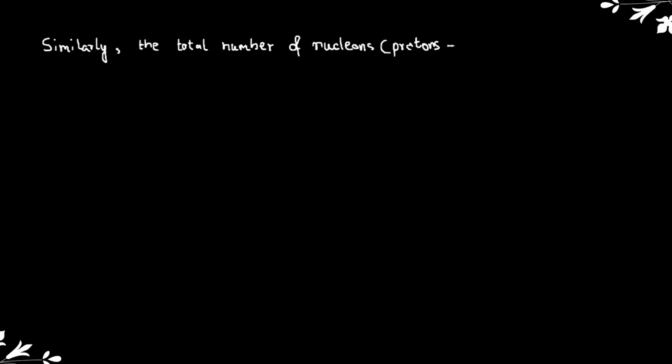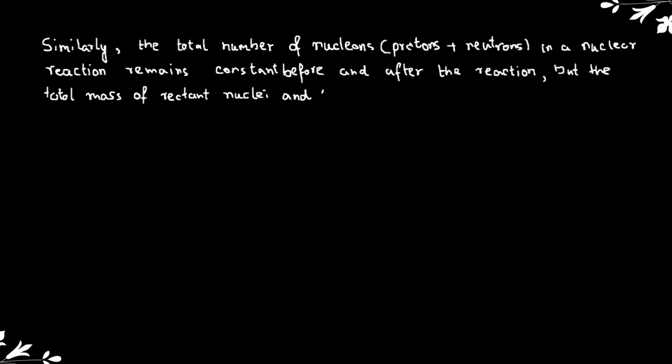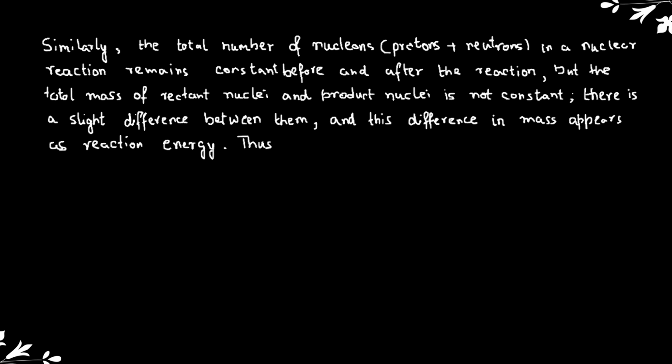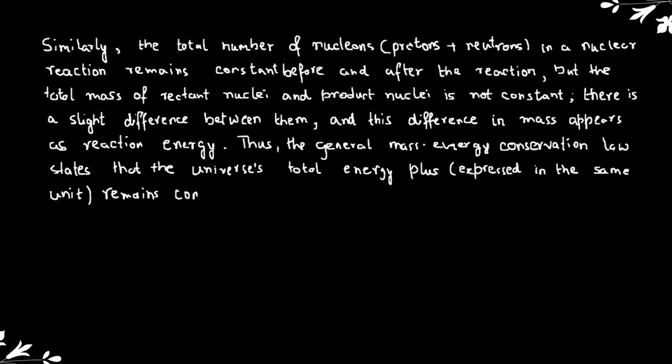Similarly, the total number of nucleons, protons and neutrons, in a nuclear reaction remains constant before and after the reaction, but the total mass of reactant nuclei and product nuclei is not constant. There is a slight difference between them, and this difference in mass appears as reaction energy. Thus, the general mass-energy conservation law states that the universe's total energy, expressed in the same unit, remains constant.